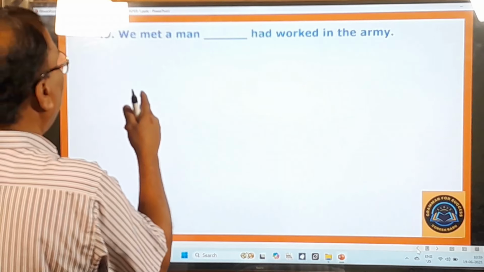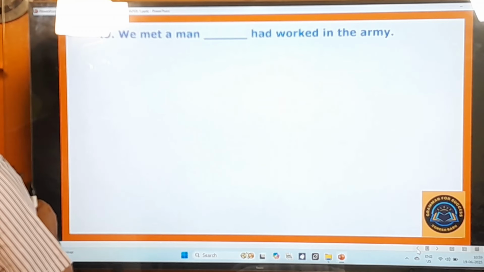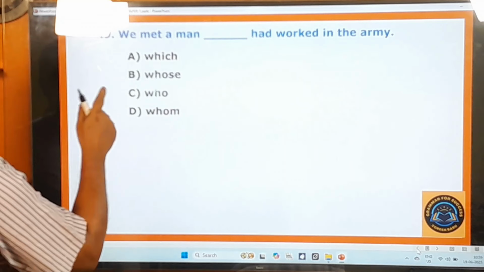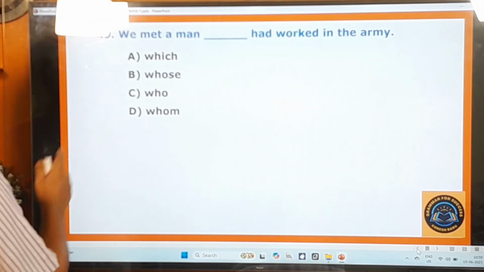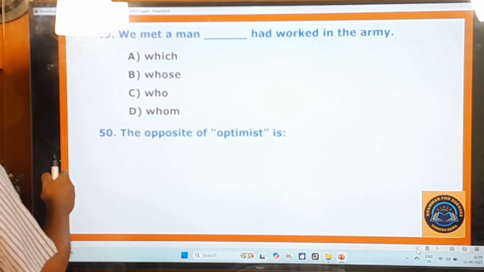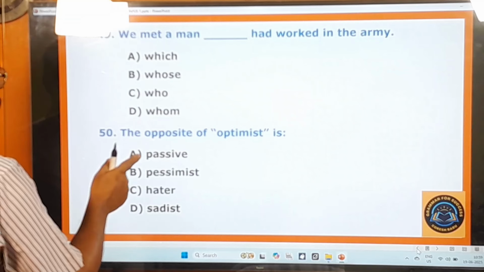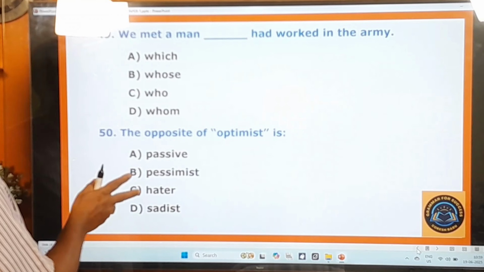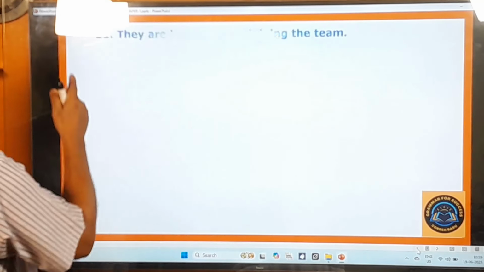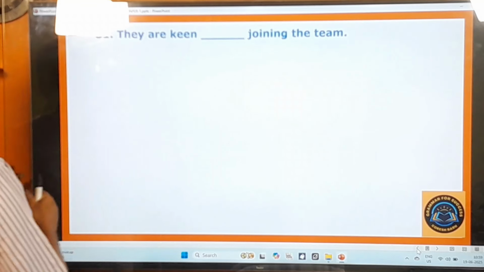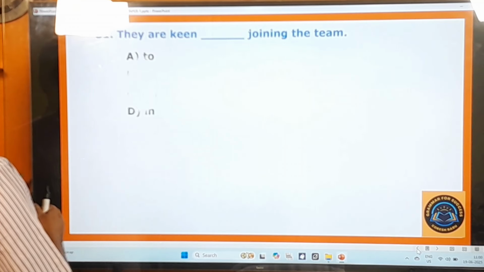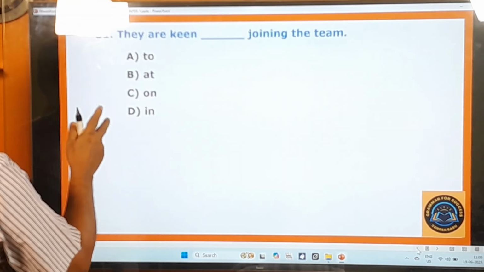49th question. We met a man dash had worked in the army. Which, whose, who, whom. 50th question. The opposite of optimist is passive, pessimist, hater, sadist. 51st question. They are keen dash joining the team. To, at, on, in.